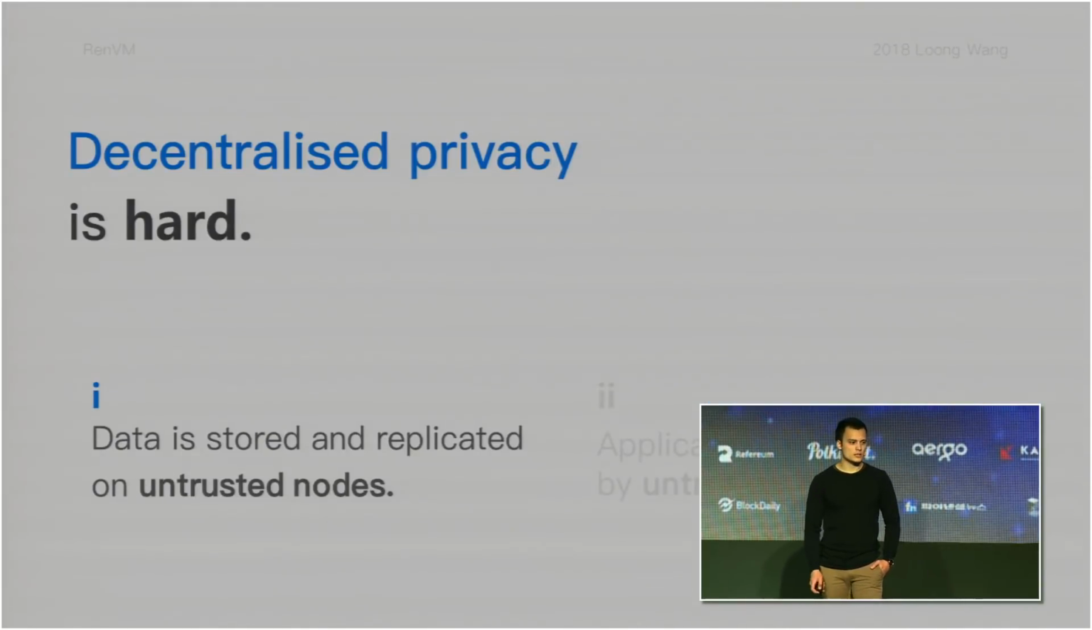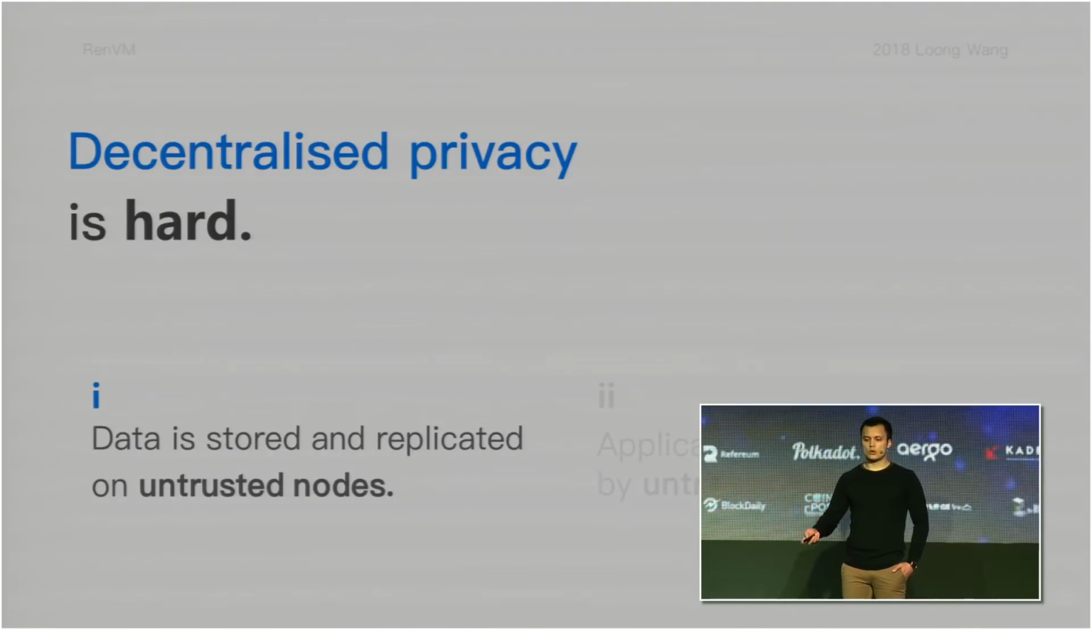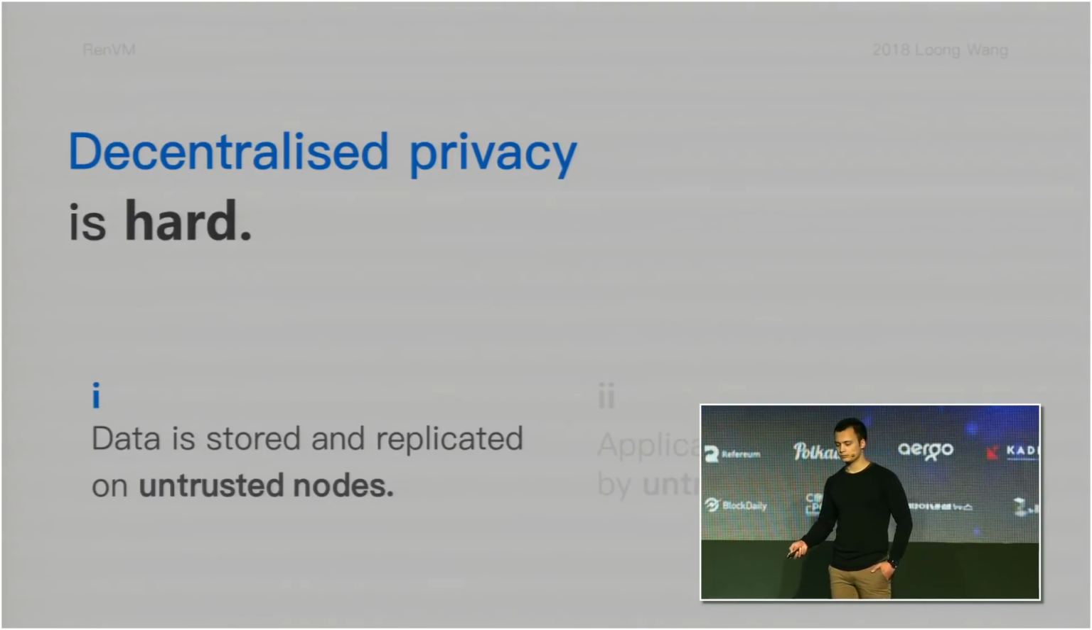The takeaway so far has been that decentralized privacy is hard. And this comes down to two major reasons. The first is that in a decentralized network, your data is stored and replicated on untrusted nodes. We cannot rely on these nodes to behave or ask them to do anything in particular. And in fact, sharing and replicating data is required in many cases for these decentralized nodes to actually work.